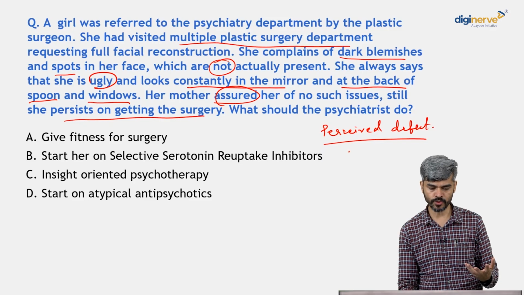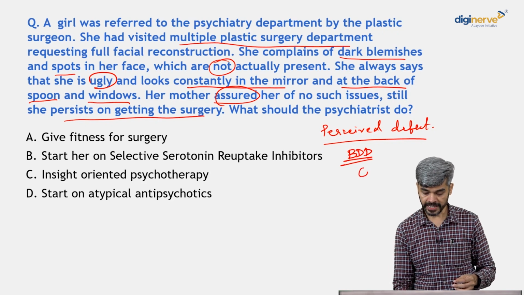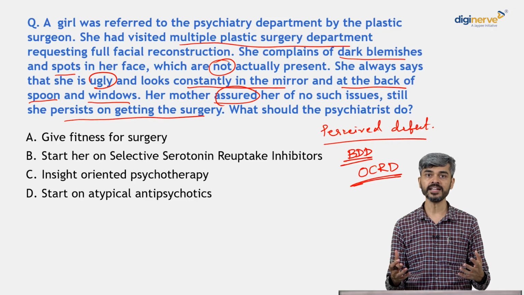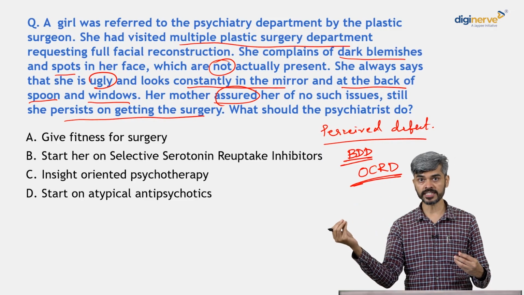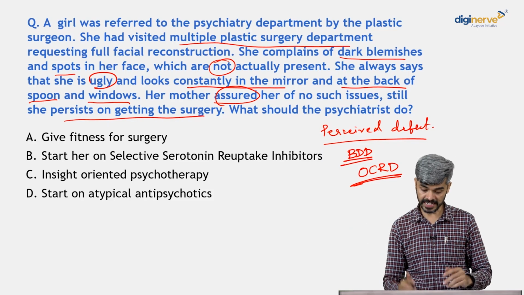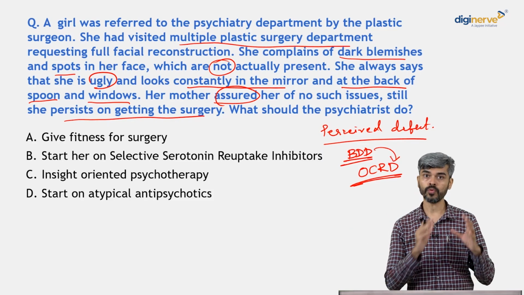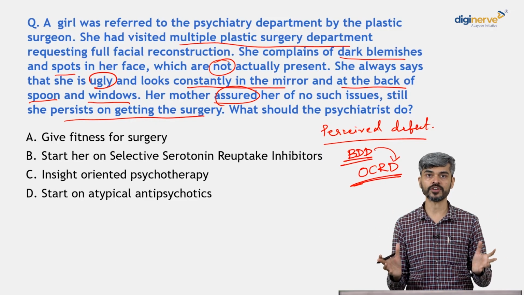This is known as body dysmorphic disorder, an obsessive compulsive and related disorder, OCRD. Earlier we thought it is closer to delusional disorders, a psychotic disorder, but our current understanding is that BDD is very close to OCD. That's why it is put under obsessive compulsive and related disorders, right?